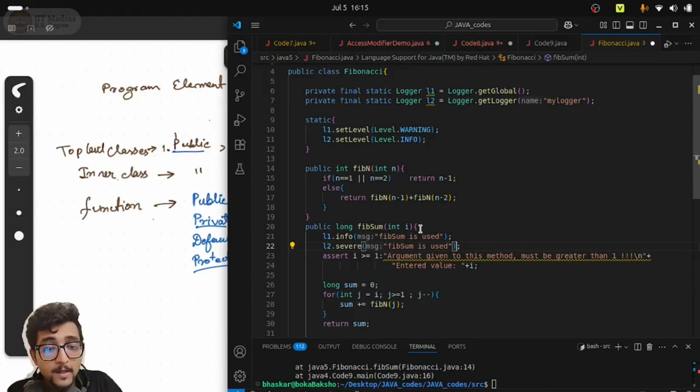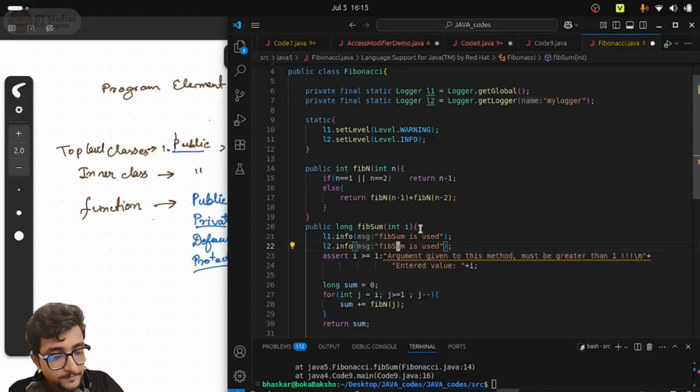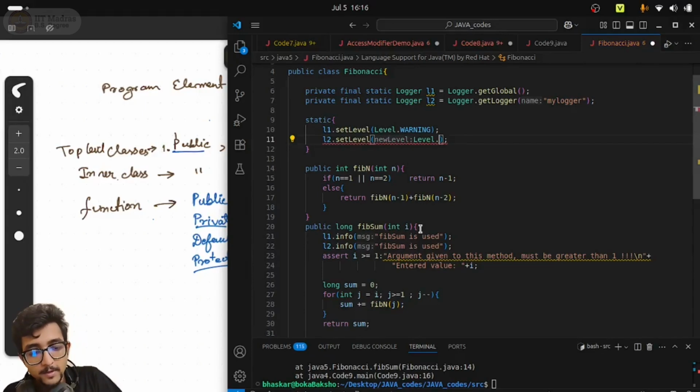Fib sum is used. Actually, let's keep it as info as well. It will be easy to compare, right? Only one thing I will change. Let's say this is not info. Let's say this is fine. Okay. Now let us see what happens.